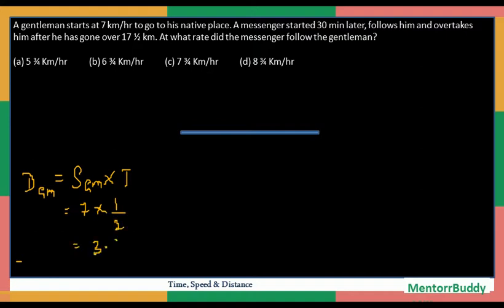So now the scenario is this is the messenger and this is the gentleman, and the distance they are separated by is 3.5 kilometers. Now further it says a messenger started 30 minutes later, follows him and overtakes him after he has gone over 17.5 kilometers. So total distance covered by the gentleman is 17.5 kilometers.